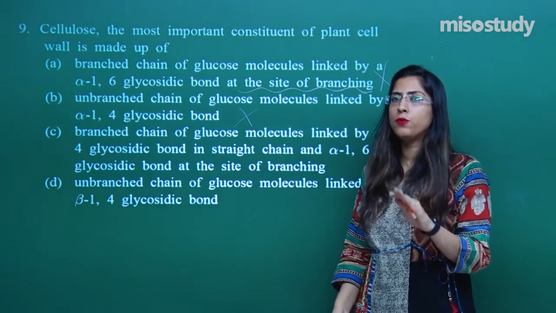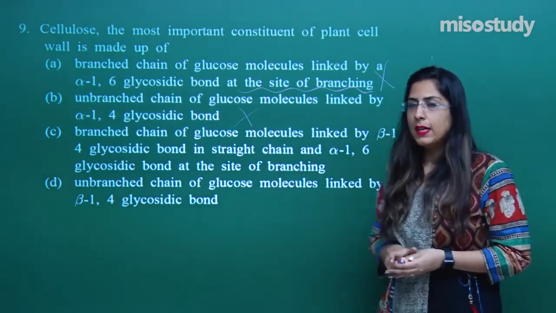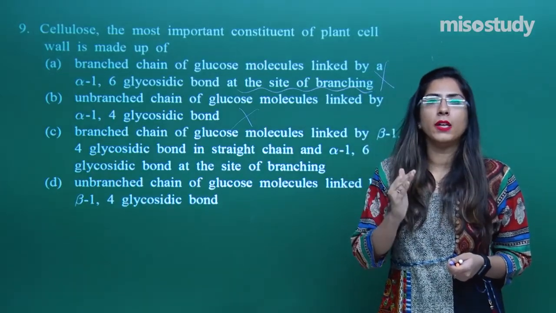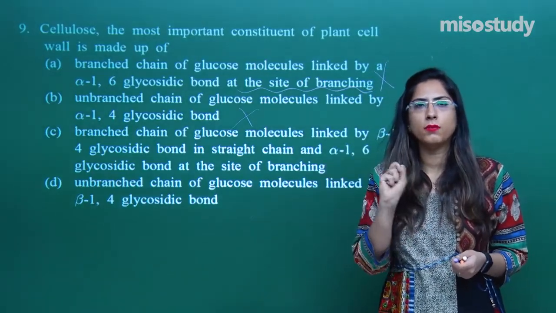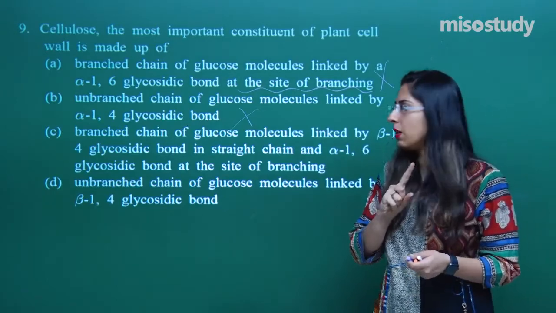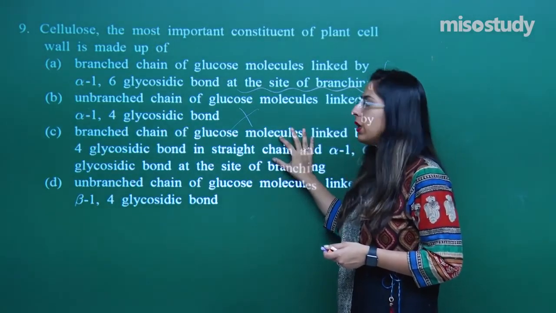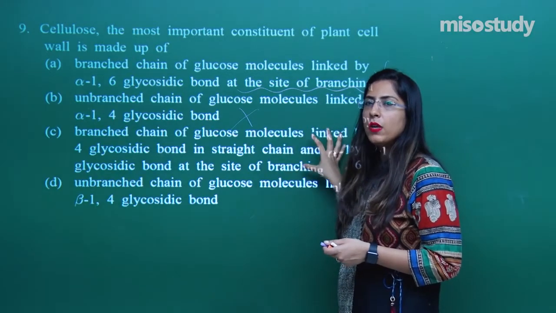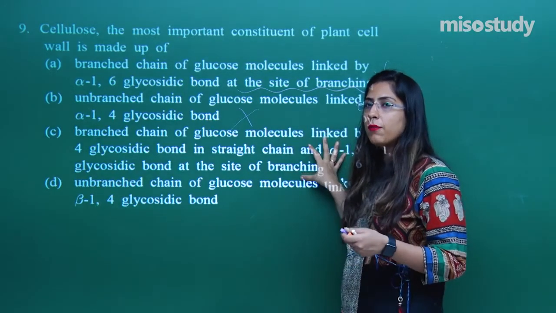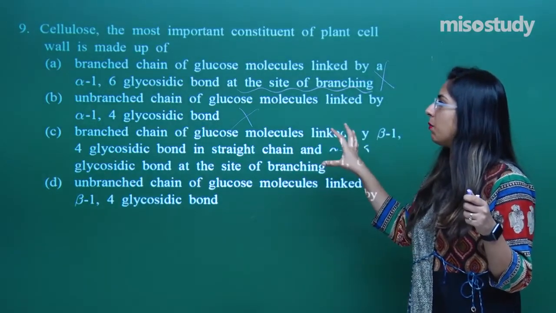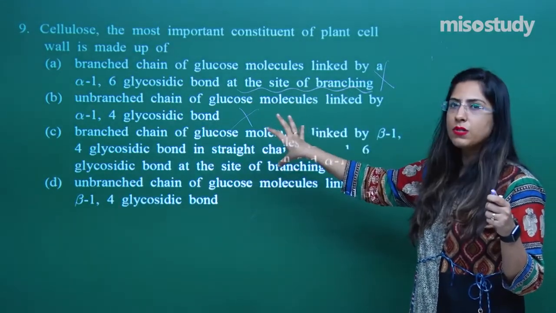The reason why I have chosen this question is that you have to remember the bonds as well, in which form they are present, alpha forms or the beta forms. So this is another important aspect. You have to learn that as well. What is a subunit which is present in them, and what is a bond which is present in them? Starting from the glycosidic bond we have discussed, now it's time to know about what is the branching which is present in them.